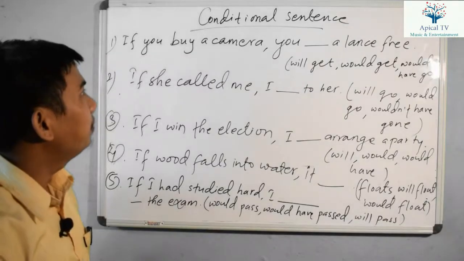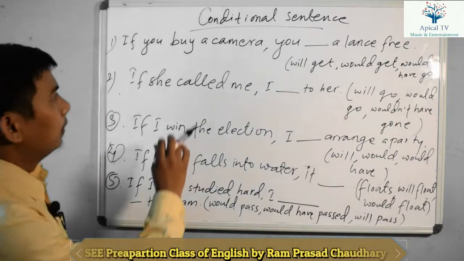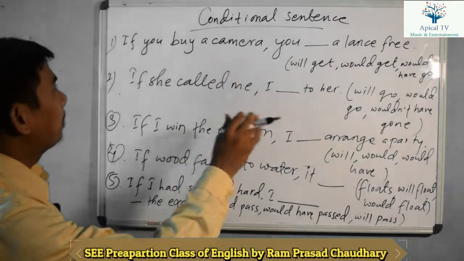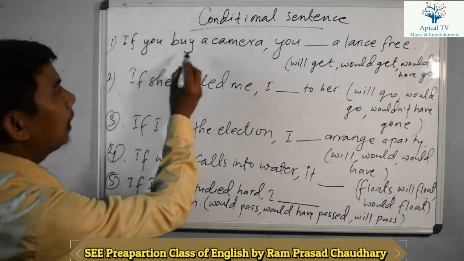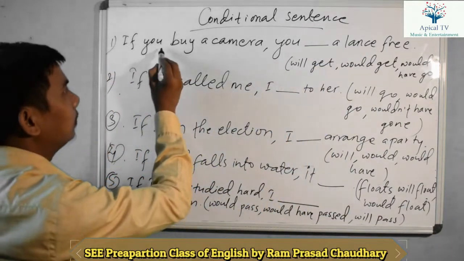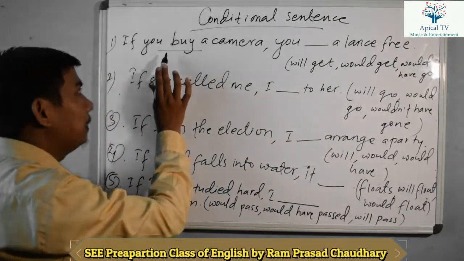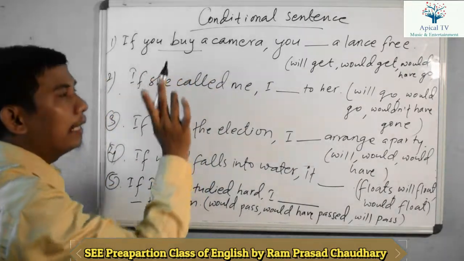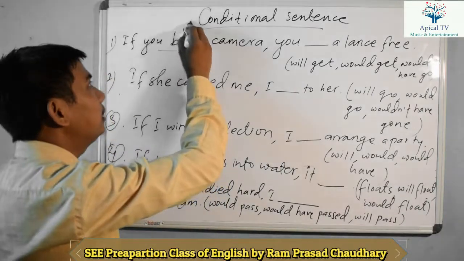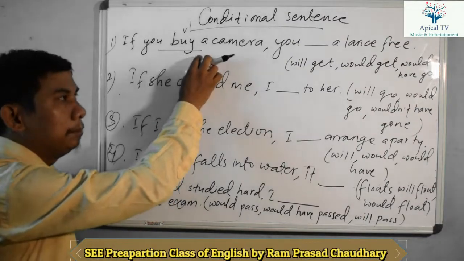Now let me give some exercises related to conditional sentences. You can see some examples here. If you buy a camera, you get a lens free. First of all, you have to see the if clause, right? If you buy a camera, this is simple present tense, because the base form, verb 1, is used here. That's why this is simple present tense.